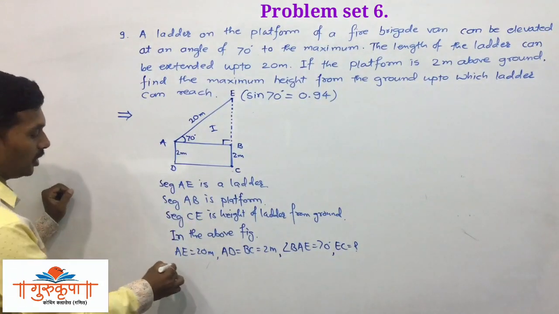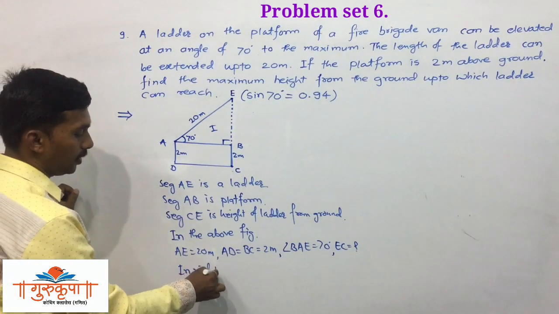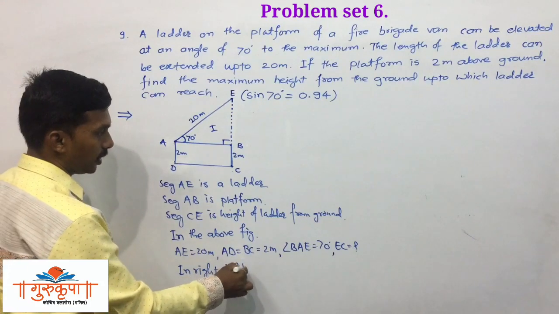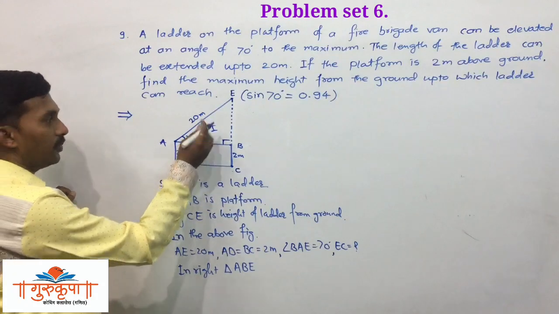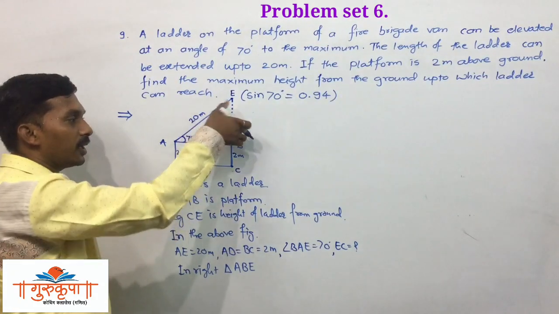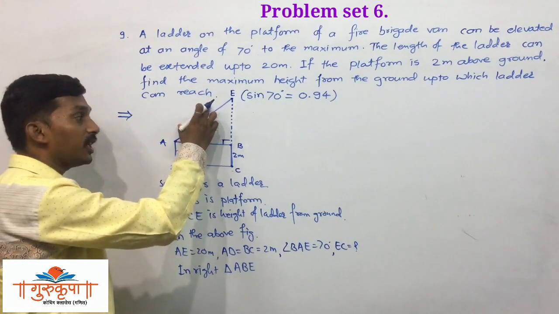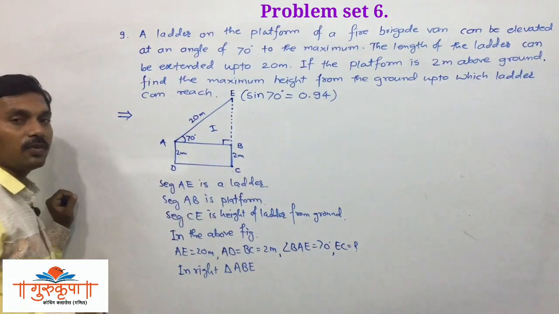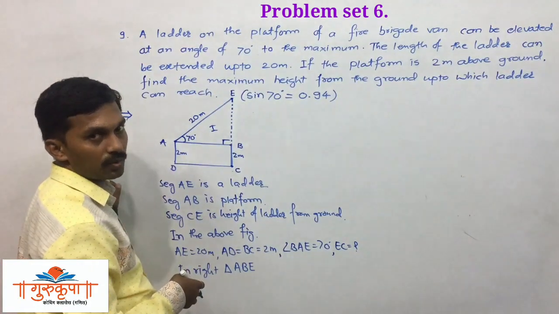In right triangle ABE, we know the hypotenuse and we have to find the opposite side. So we have to use either sine ratio or cosec ratio.